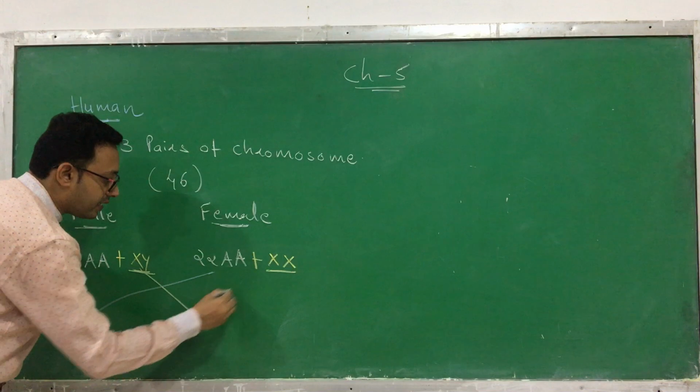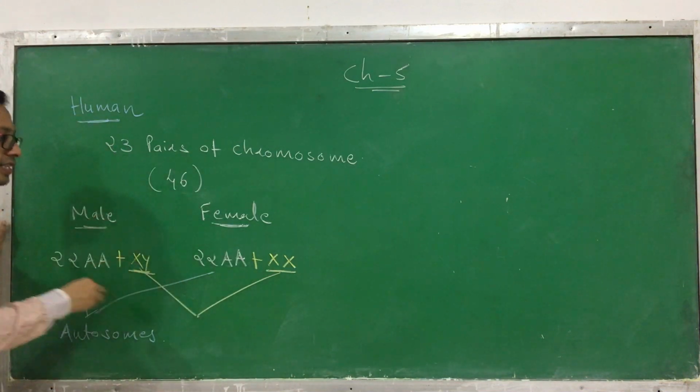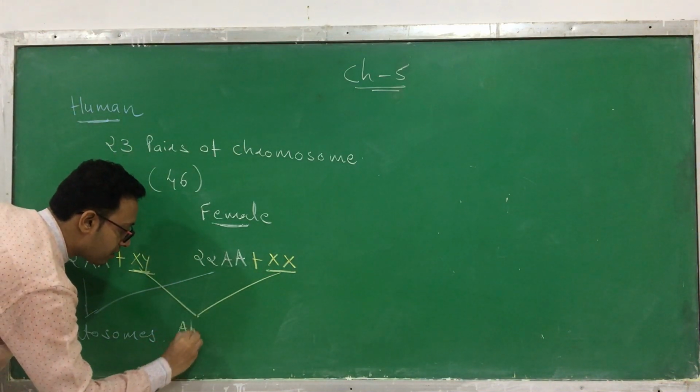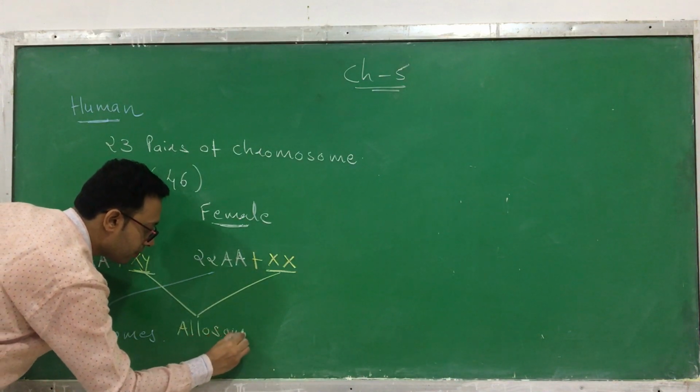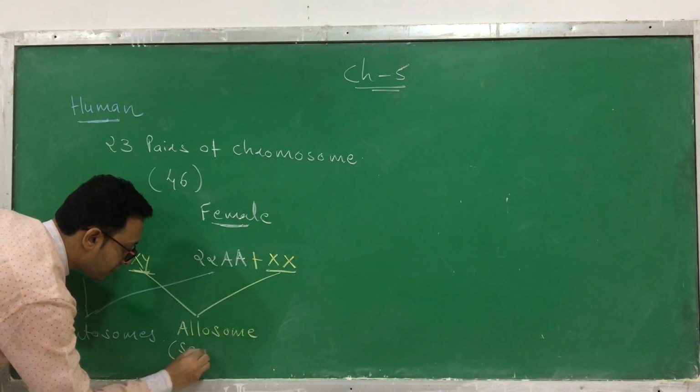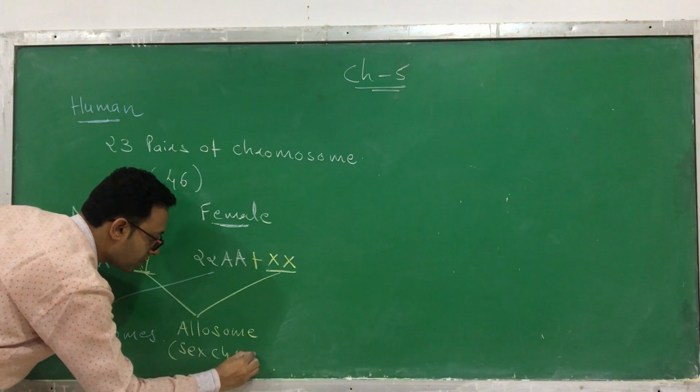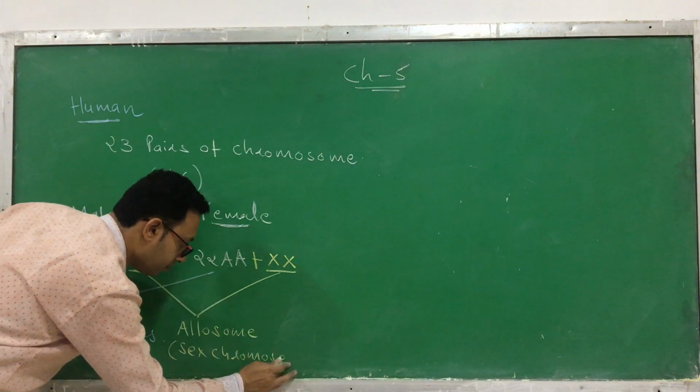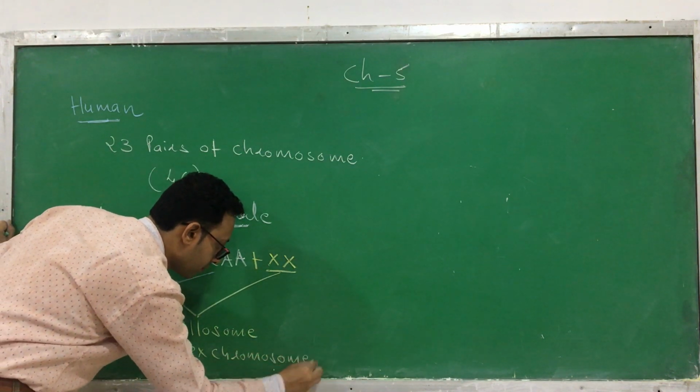But the 23rd chromosome, which determines the sex, is called the allosome, or you can also call it the sex chromosome. Clear?